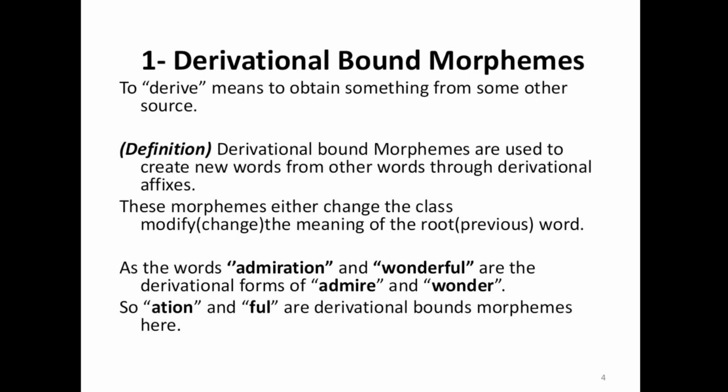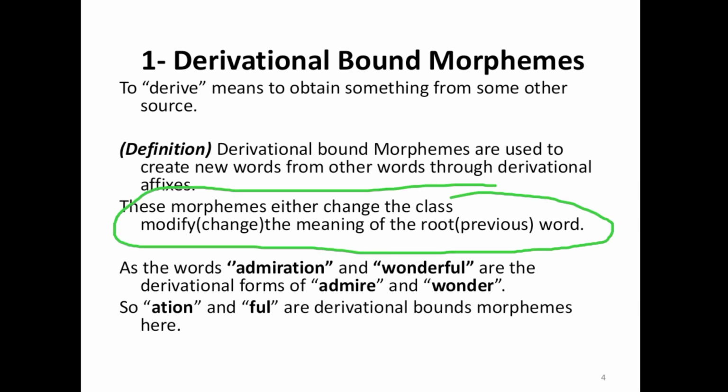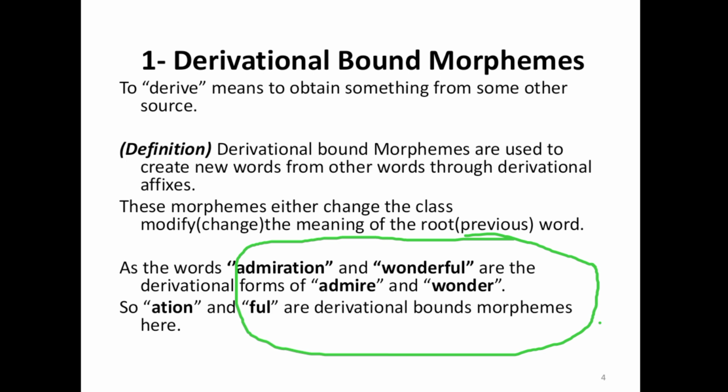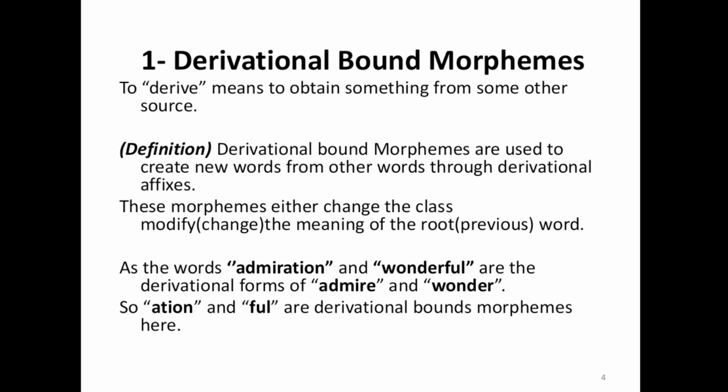To derive means to obtain something from some other source. Derivational bound morphemes are used to create new words from other words through derivational affixes. These morphemes either change the class or modify the meaning of the root, meaning the previous word. As the words admiration and wonderful are the derivational forms of admire and wonder, so ation and ful are derivational bound morphemes here.